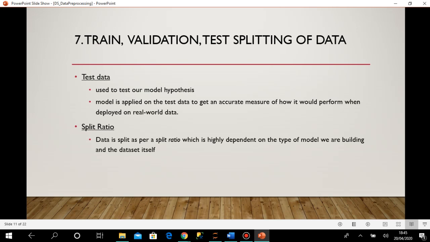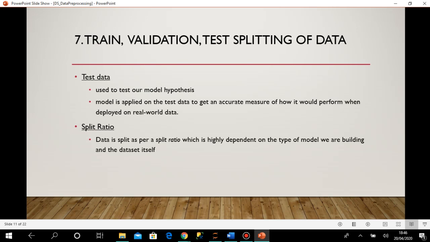And then there is the split ratio. I told you initially that if I have 100 records, then I can take 80 records for training and 20 records for testing. That is not a hard and fast rule, but generally 70-30 or 80-20 is the general ratio that is followed, so that we keep a balance.